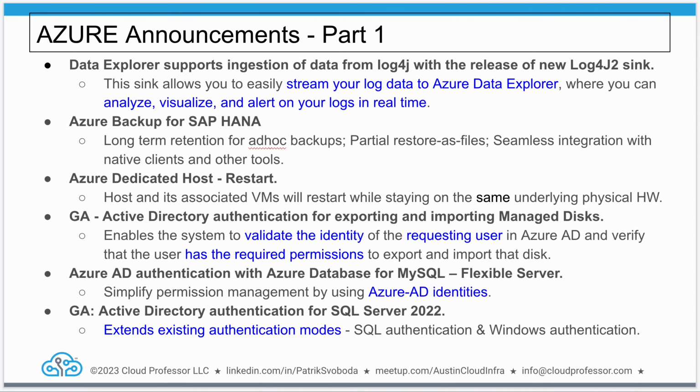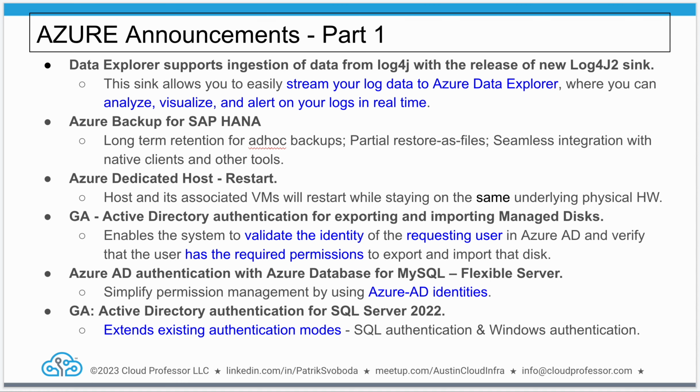Data Explorer supports ingestion of data from Log4j with the release of the new Log4j2 sink. The sink allows you to easily stream your log data to Azure Data Explorer, where you can analyze, visualize, and alert on your logs in real time. Azure Backup for SAP HANA, that's self-explanatory.